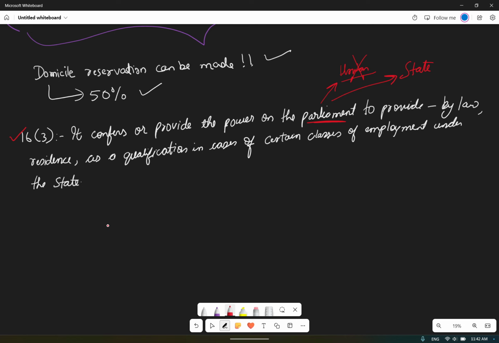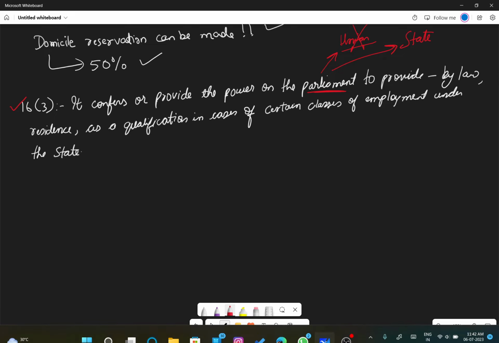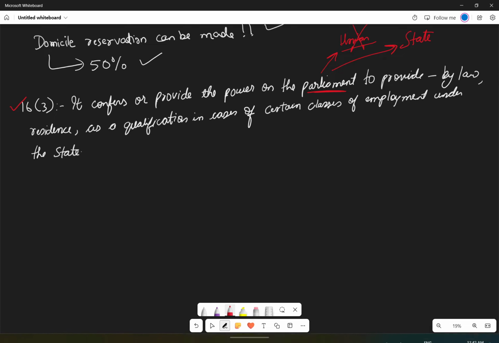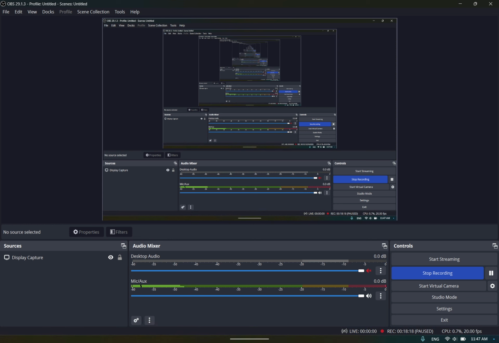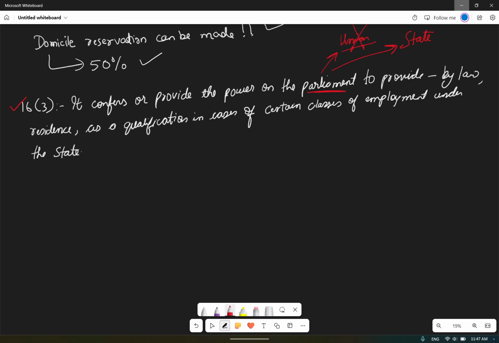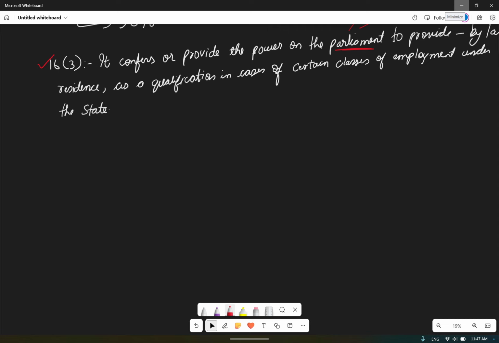Now Article 16 clause 4. We'll discuss what exactly Article 16 clause 4 tells. Article 16 clause 4 empowers the state to reserve seats in favor of backward classes, SC and ST included, in public employment, provided these classes are not adequately represented in the services under the state. Now it becomes very important, this law.